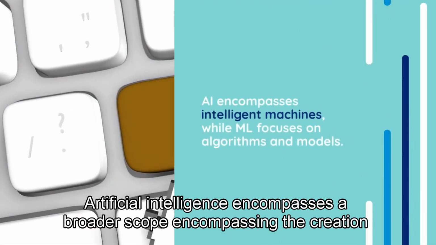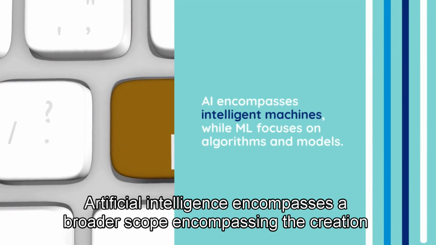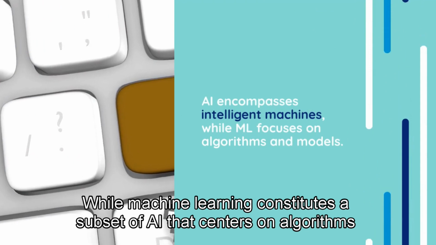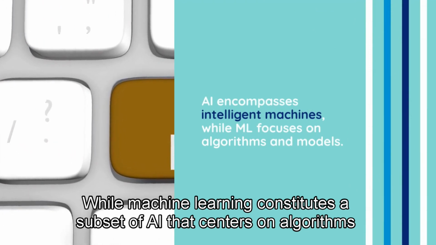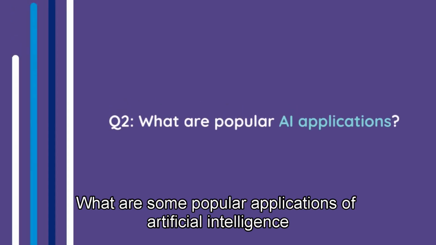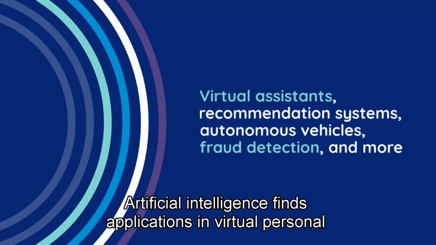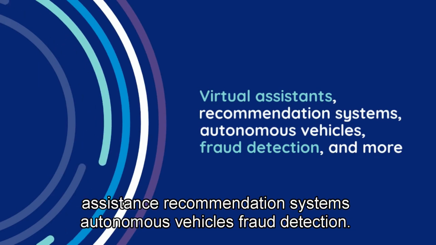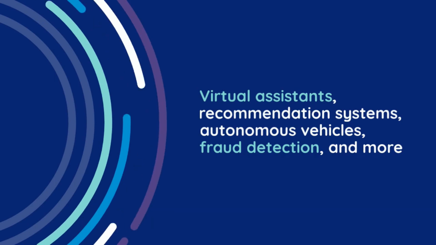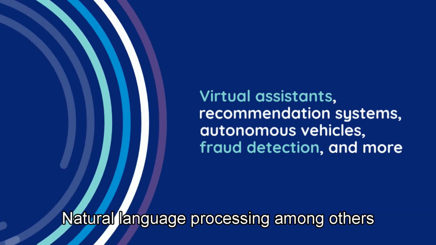How do artificial intelligence and machine learning differ? Artificial intelligence encompasses a broader scope, encompassing the creation of intelligent machines, while machine learning constitutes a subset of AI that centers on algorithms and models enabling computers to learn from data. What are some popular applications of artificial intelligence? Artificial intelligence finds applications in virtual personal assistants, recommendation systems, autonomous vehicles, fraud detection, natural language processing, among others.